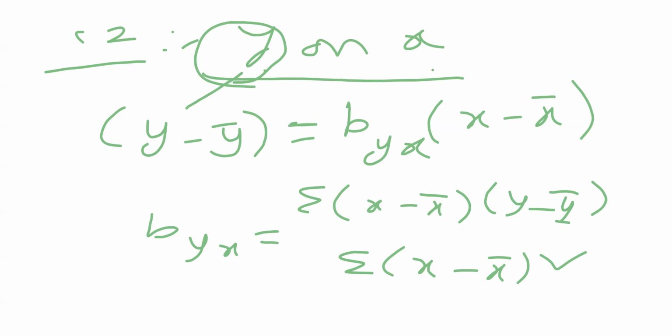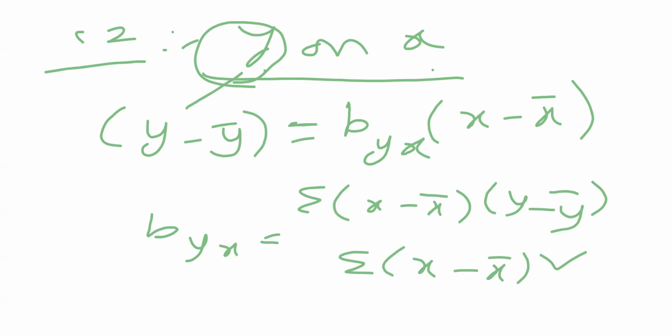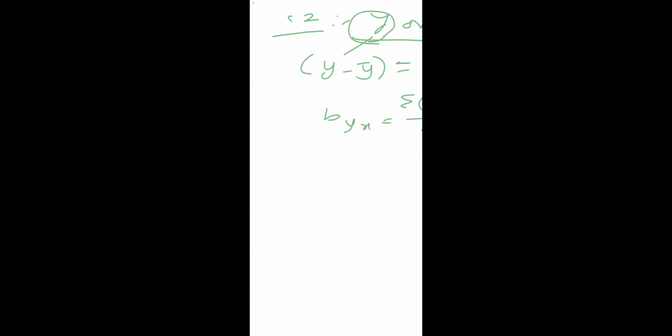We call it b of y on x. b of y on x will be defined by the following data. The equation of y on x will be defined as b equal to sigma of (x minus x bar) into (y minus y bar) by sigma of (x minus x bar) of the whole square. These are the two equations we define with the data.